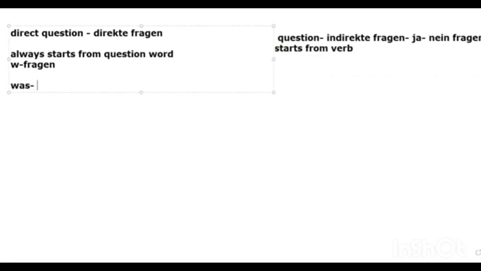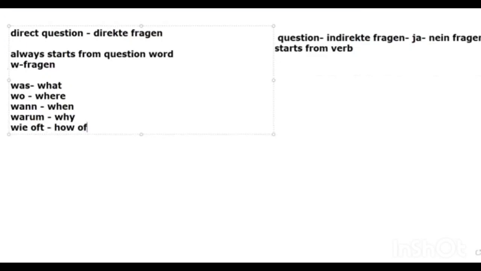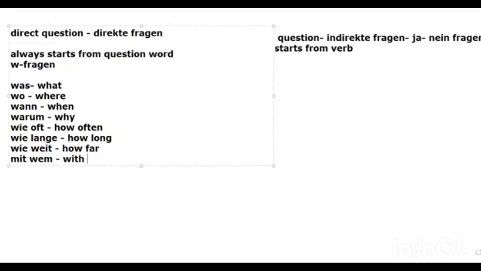Was, what; wo, where; wann, when; warum, why; wie oft, how often; wie lange, how long; wie weit, how far; mit wem, with whom; wer, who.